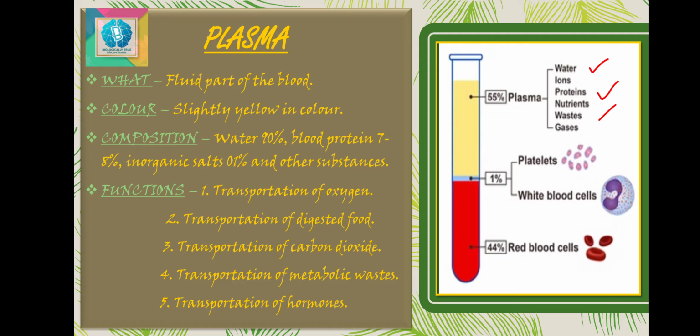for elimination. Hormones are the secretion of the endocrine glands. They are transported to the target organs by way of the plasma of the blood only. The maintenance of the internal environment constant is termed homeostasis. The plasma helps to maintain the internal environment steady by maintaining different salts and organic substances in constant amount.